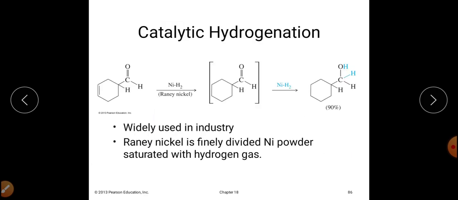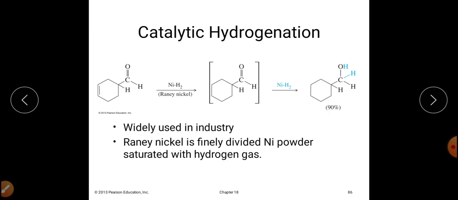This is another reaction, and this particular reaction is called catalytic hydrogenation, which is widely used in industries, right? That is, industrial preparation of alcohol is carried out by using catalytic hydrogenation of the aldehyde or the ketones. In this, we generally use Raney nickel, which is a finely divided nickel powder that is saturated with hydrogen gas, right?